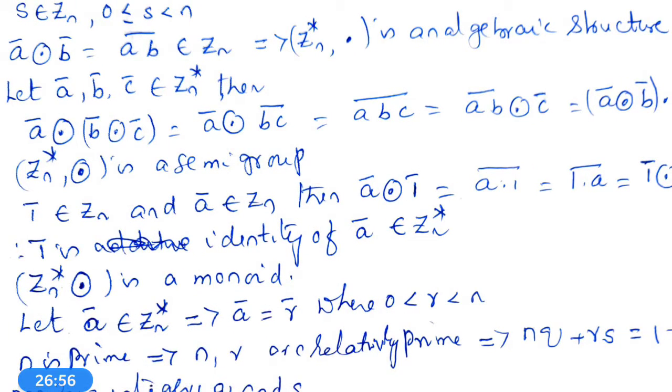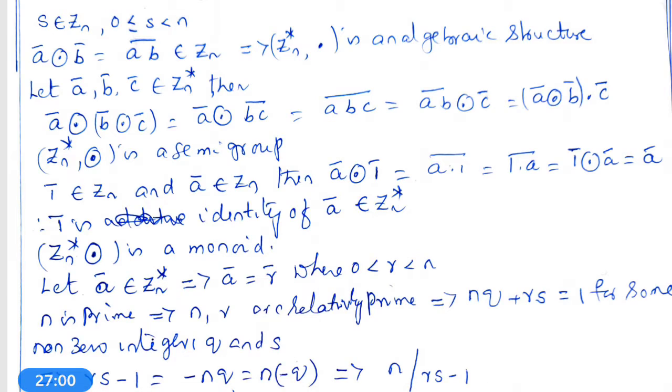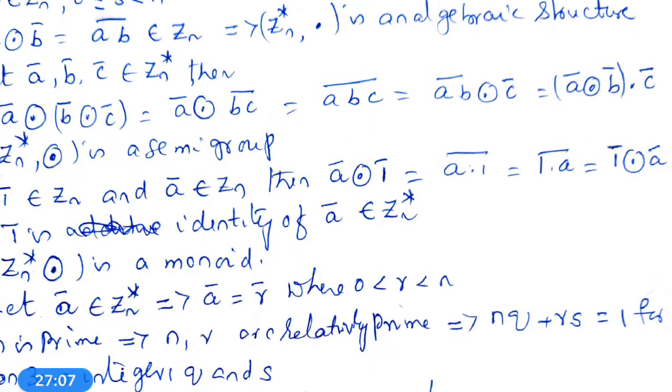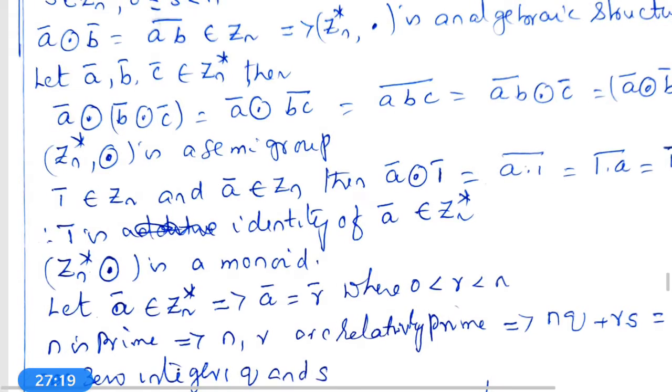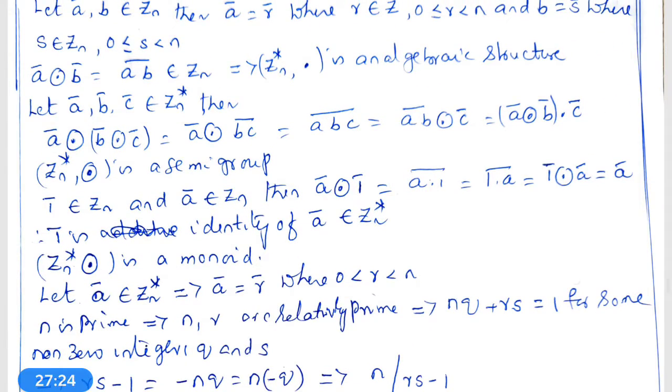Now let A bar, B bar, C bar belong to Zn star. Then (A bar circle dot B bar) circle dot C bar is equal to AB bar circle dot C bar, which is equal to ABC bar, which is equal to A bar circle dot BC bar, which is equal to A bar circle dot (B bar circle dot C bar). Therefore Zn star, circle dot is a semigroup.